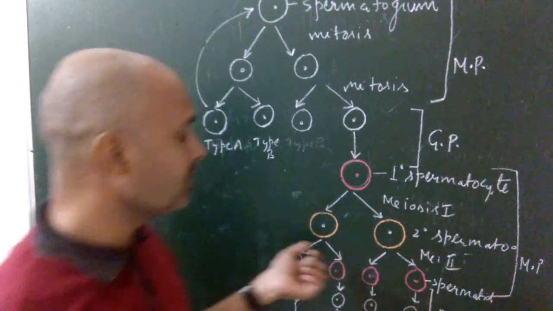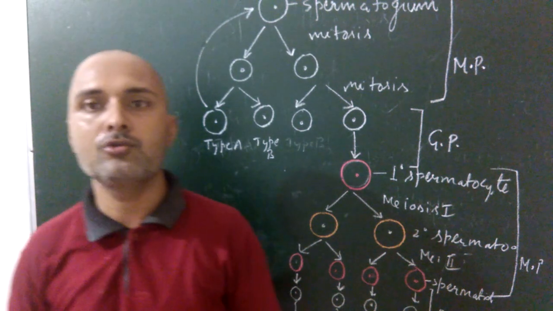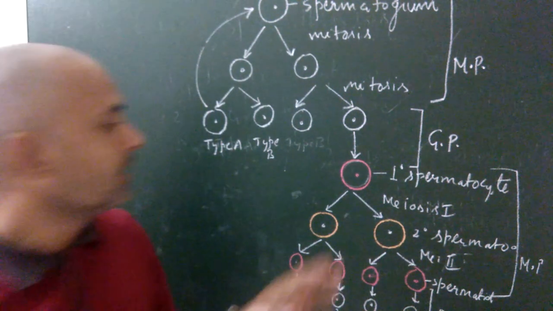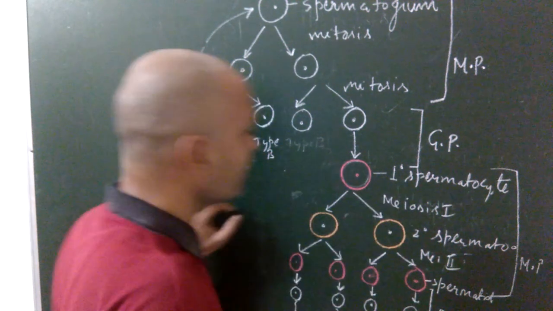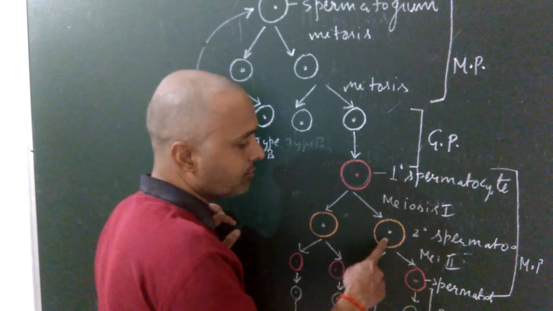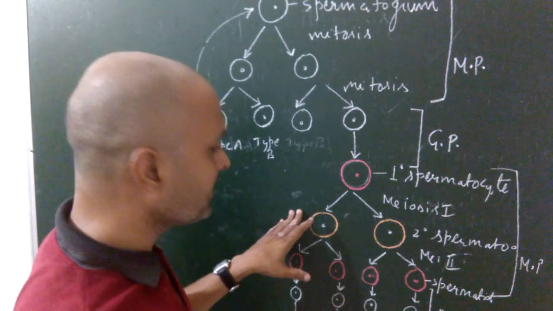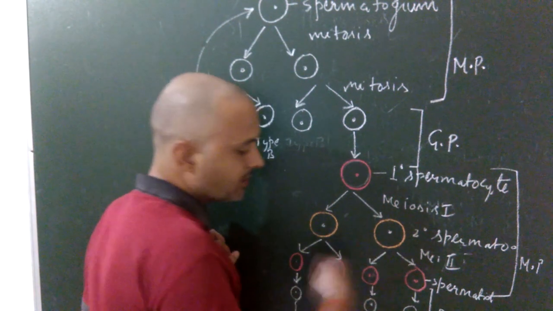What happens during the maturation phase? In this phase, the primary spermatocyte undergoes meiosis first and meiosis second. When meiosis first takes place, the primary spermatocyte changes into two secondary spermatocytes, and when meiosis second takes place, each secondary spermatocyte gives rise to two spermatids.